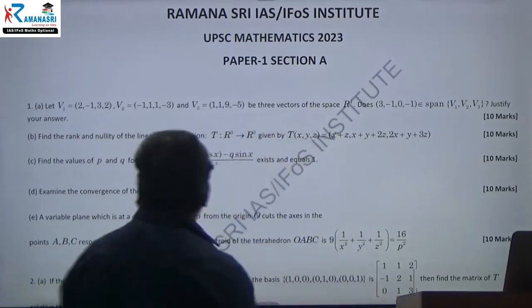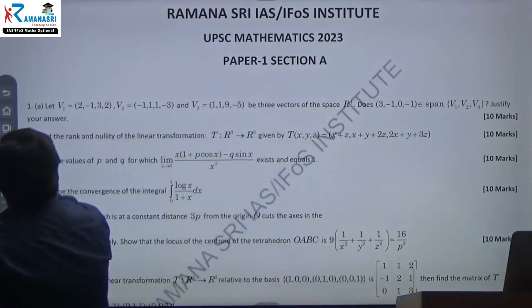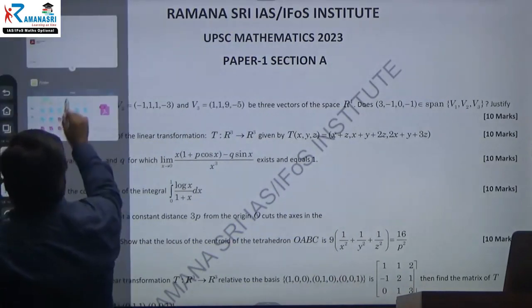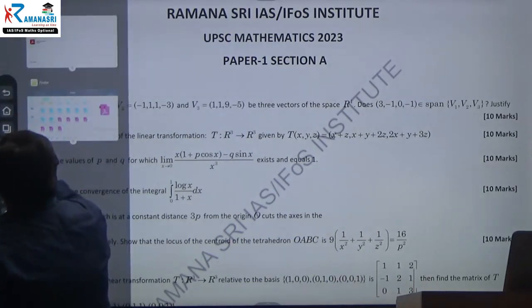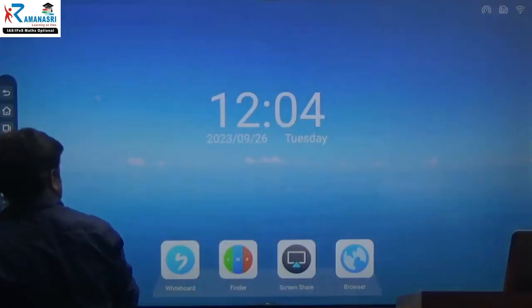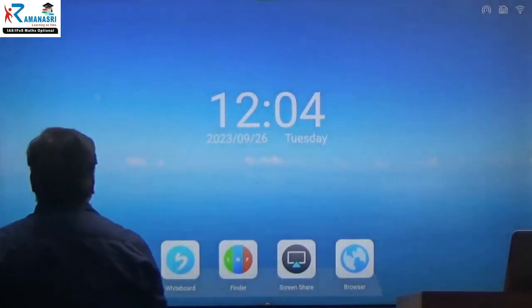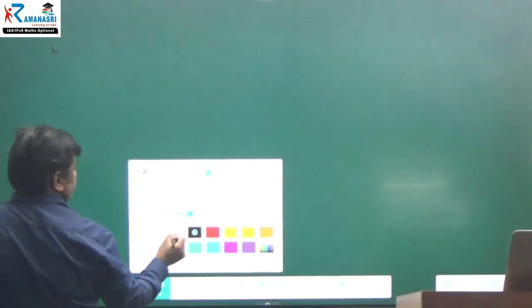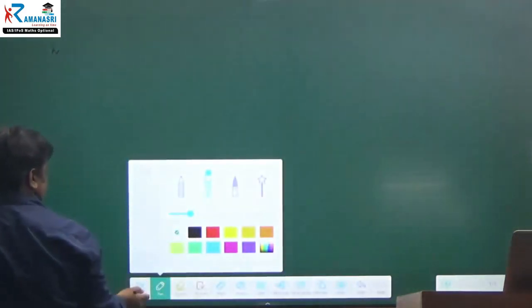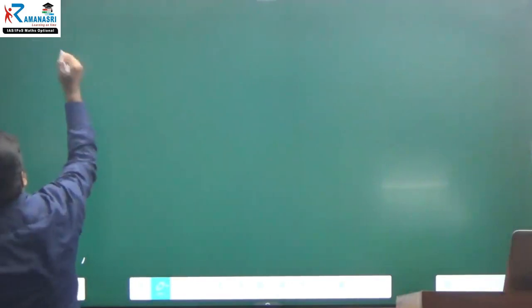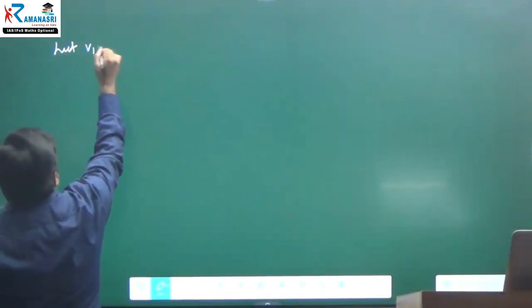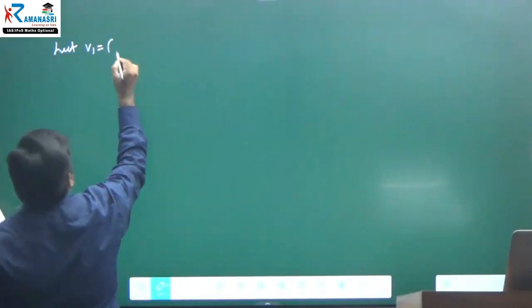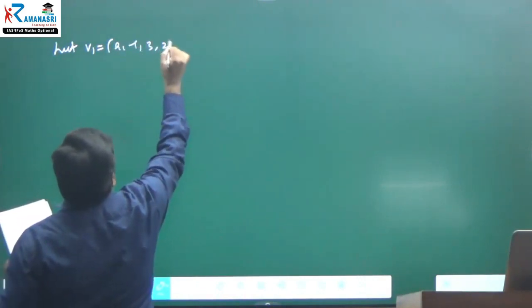Now, you can take what they have given to you, V1, V2, V3. Let V1 be the vector 2, minus 1, 3, 2.